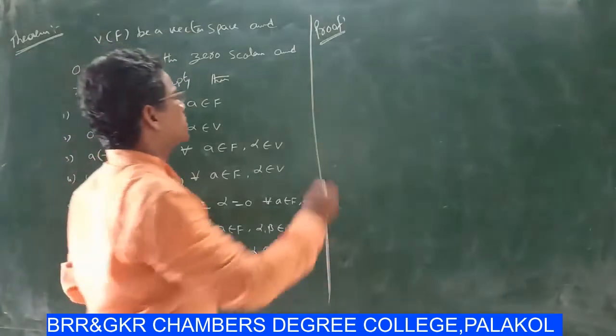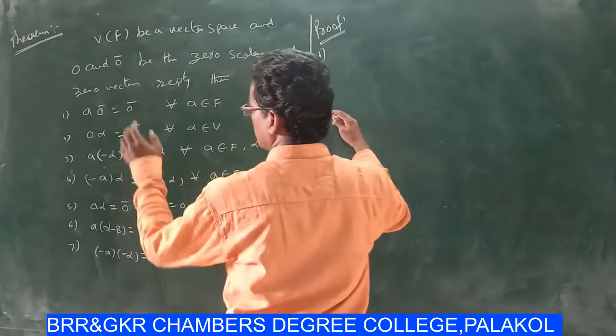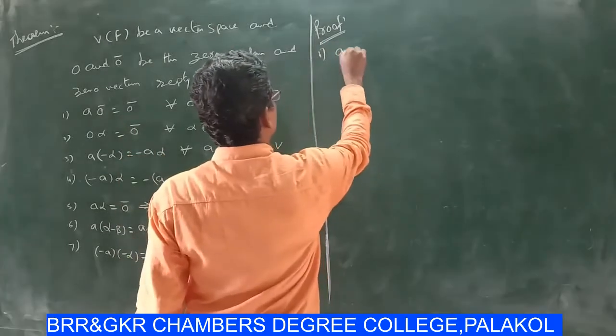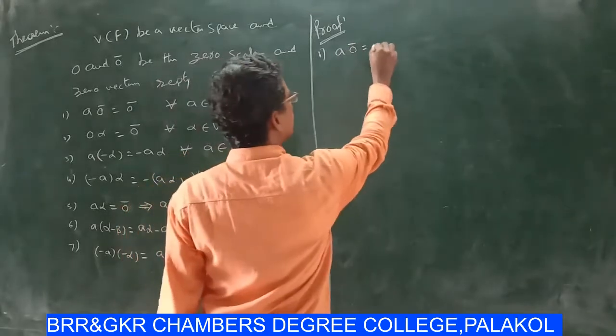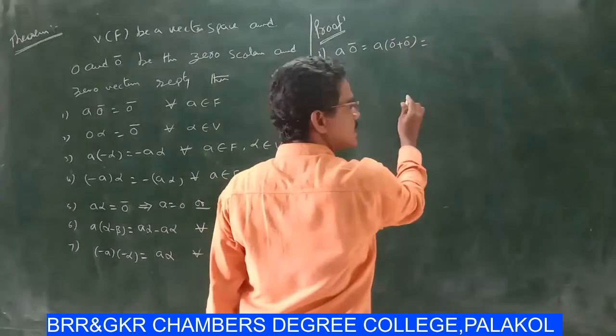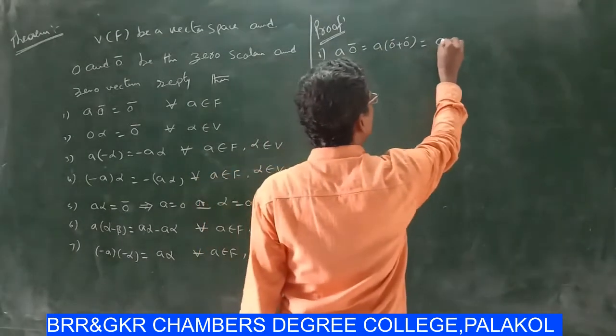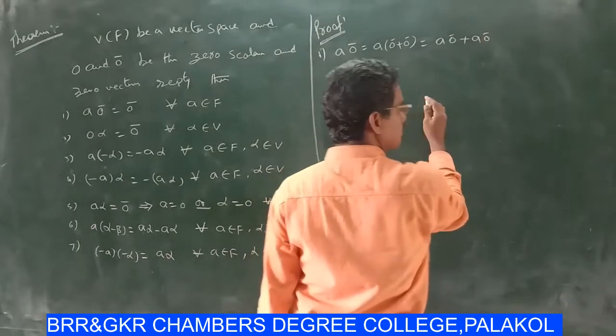Okay, so first one: consider a into 0 bar equal to a into (0 bar plus 0 bar), which by distributive law is a into 0 bar plus a into 0 bar.